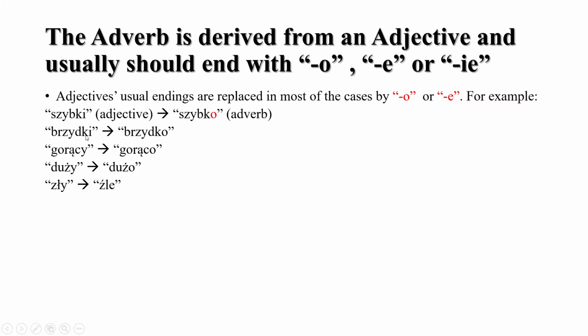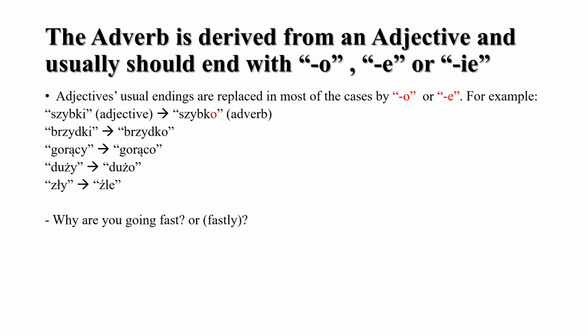Here the adjective is just in the male form, but it could be brzydka if it's female, or brzydkie if it was neuter. This is why I'm saying you need to see the adjectives before proceeding to this part. But now I'm just using the male form, so you don't have to worry about this. You only have to worry about the adverbs.